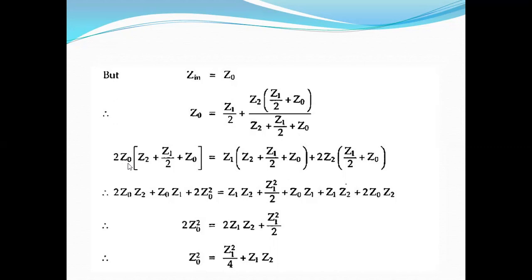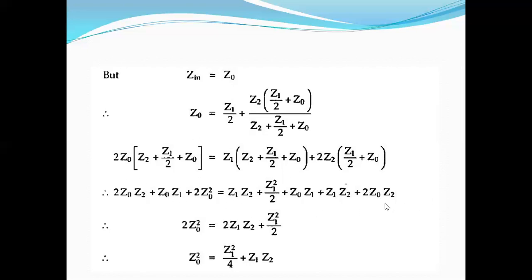You will get 2 into (Z2 plus Z1 by 2 plus Z0) into this Z0, and then you multiply this one. 2 Z0 Z2, next plus, the 2 gets cancelled, we will get Z0 Z1, and then 2 Z0 square is equal to Z1 Z2 plus Z1 square by 2 plus Z1 Z0, the 2 gets cancelled, plus 2 Z0 Z2. So this is after multiplication.